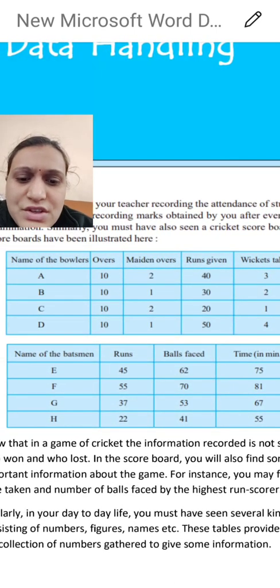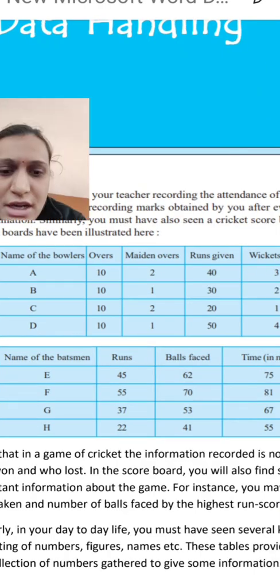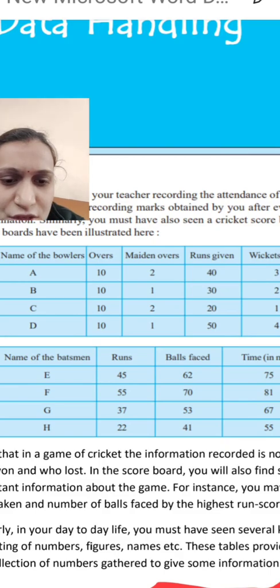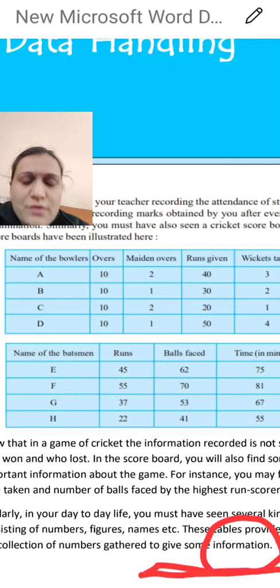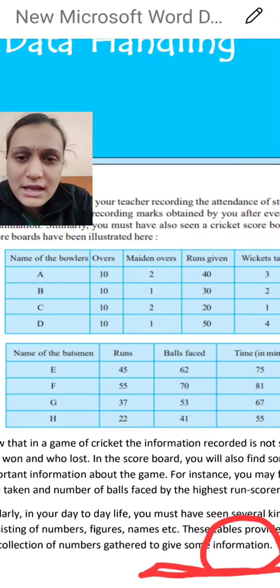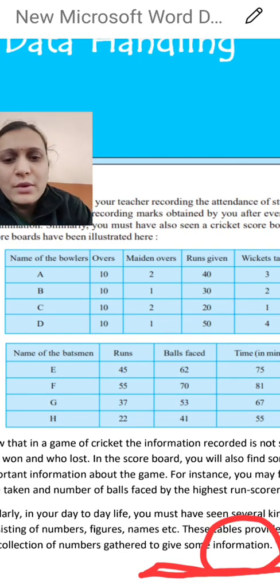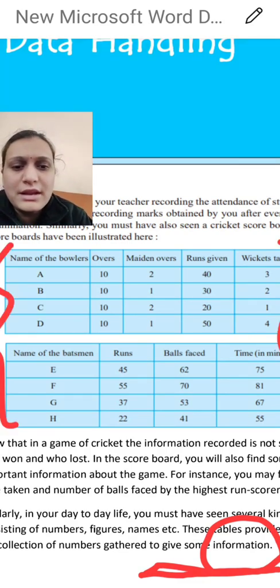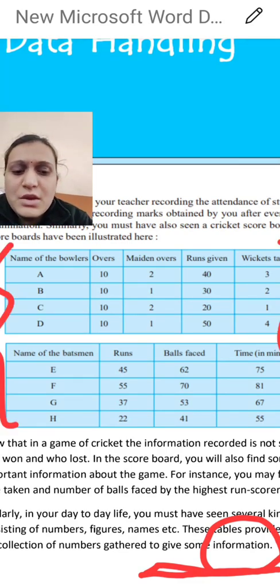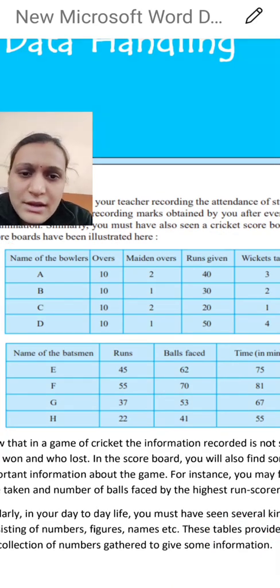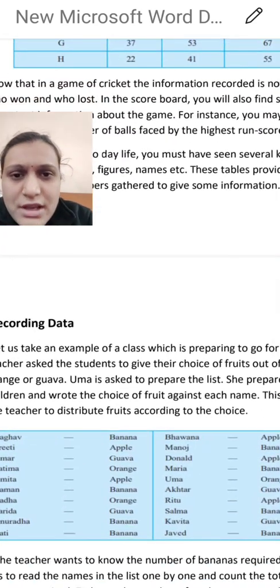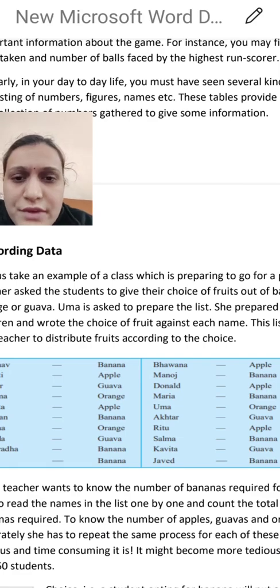Data is a collection of gathered information. So whenever we collect any information and arrange it in a particular table, we use data handling in that. Now, on the second page, recording of data.